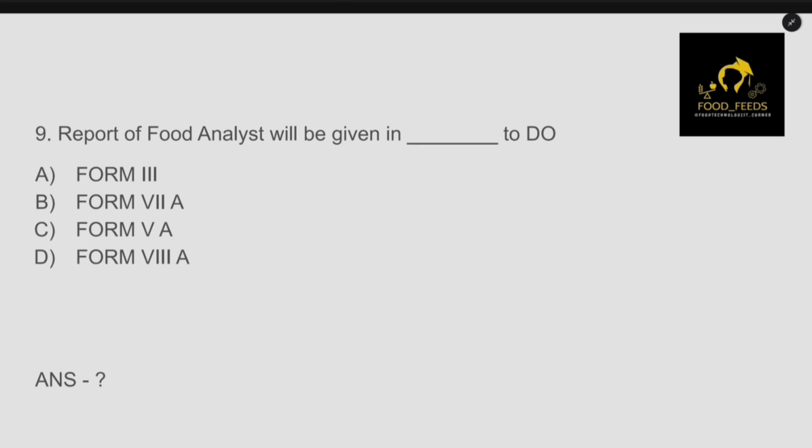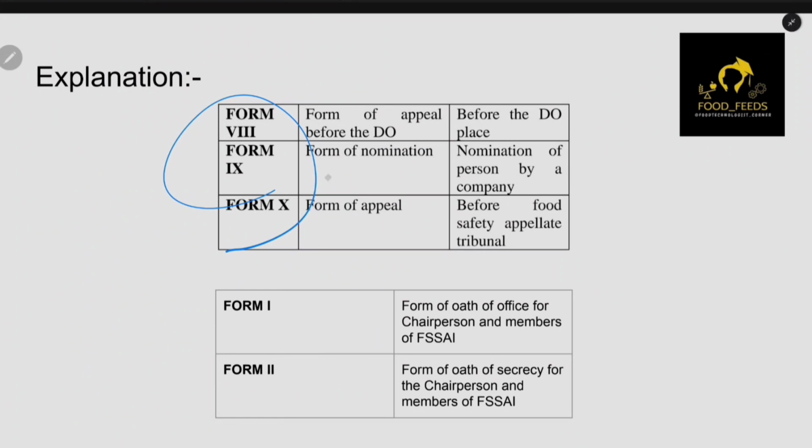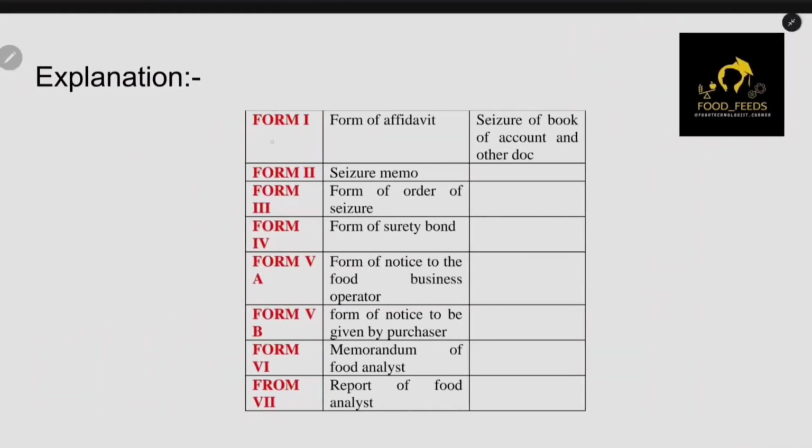So basically you need to study some forms. So let's discuss the forms. So basically there are 10 forms. Okay, so you need to know which form is for what. First form is for affidavit, second form is for seizure, and third form is for order of seizure, and fourth form is a surety bond, that whether you will be giving it or not, and the fifth form is a form to a food business operator.